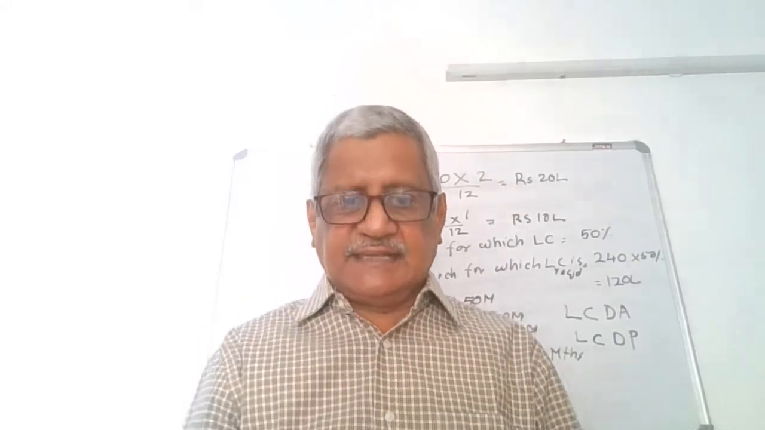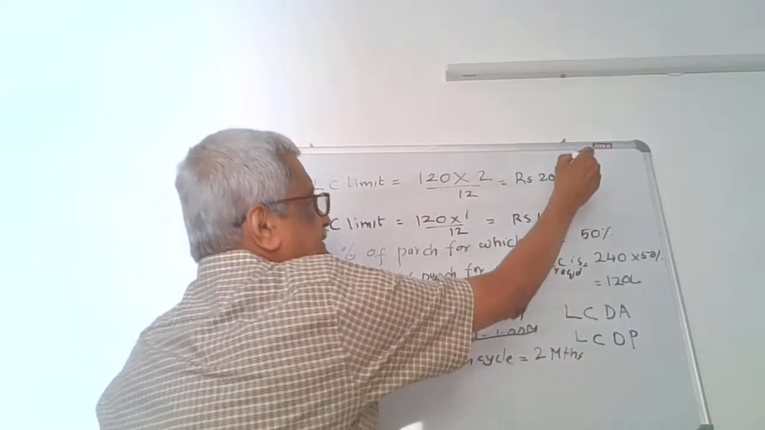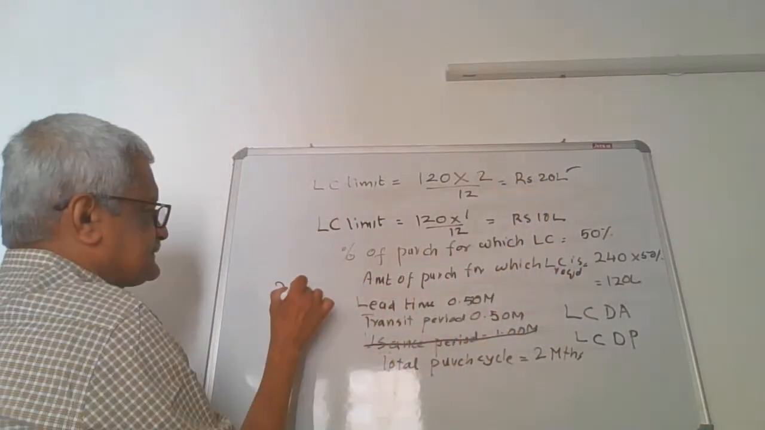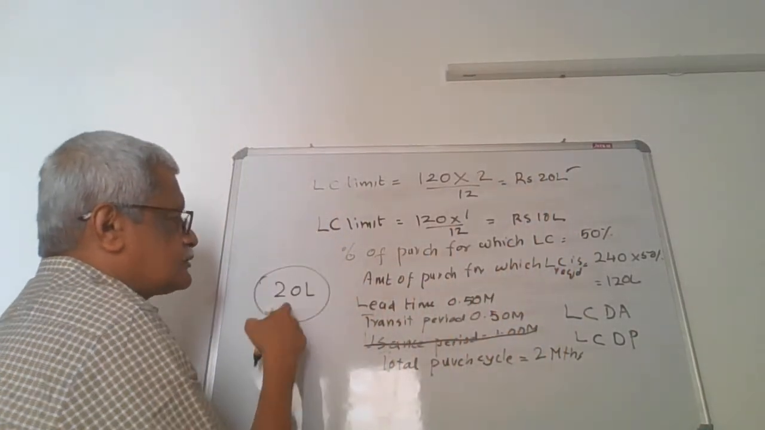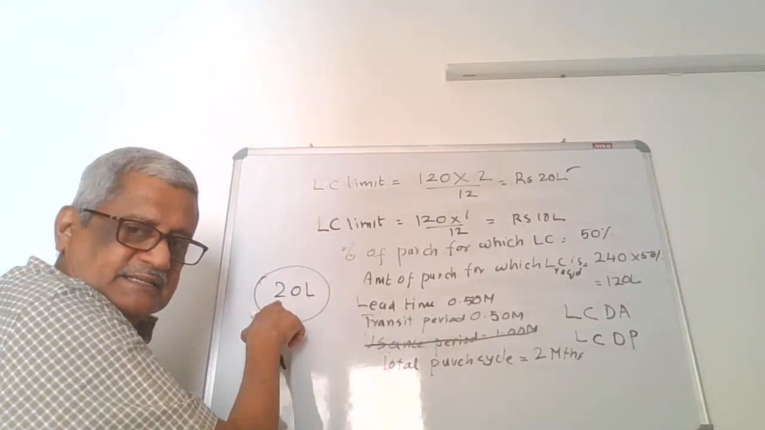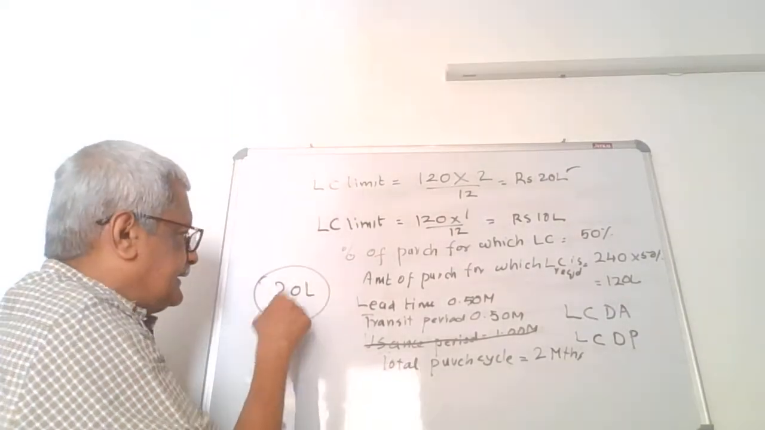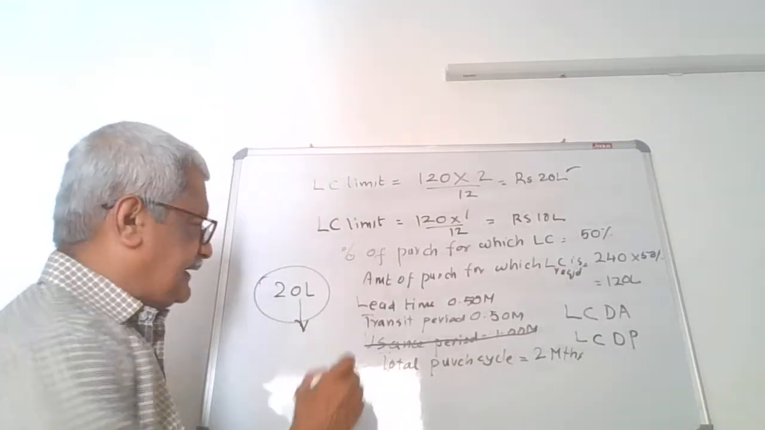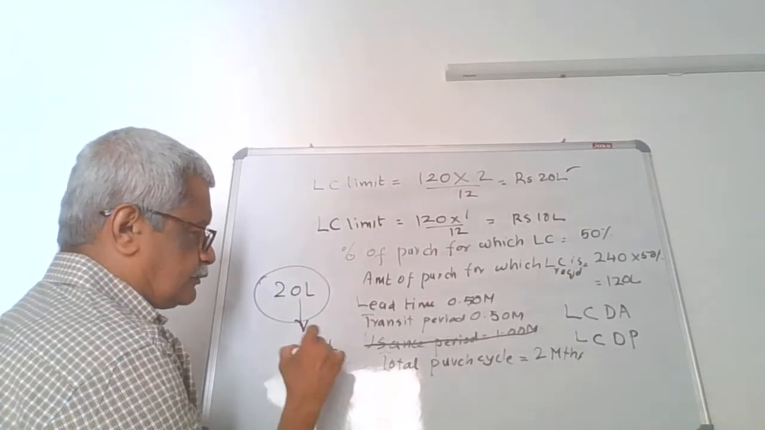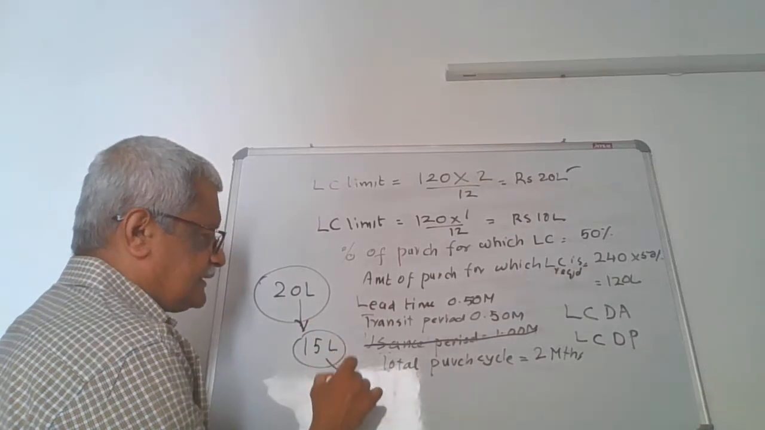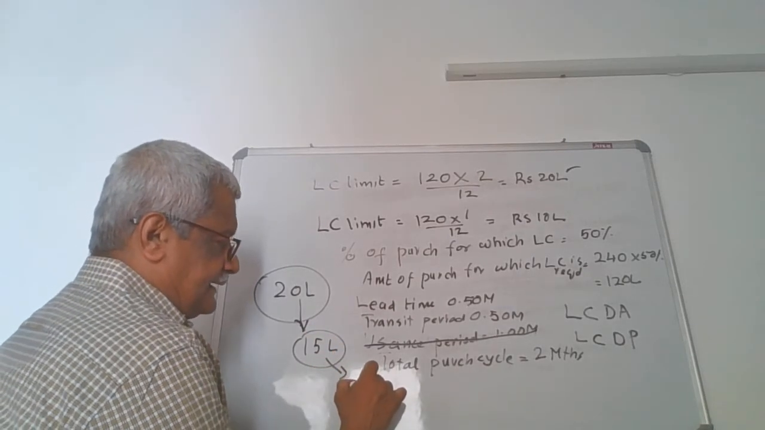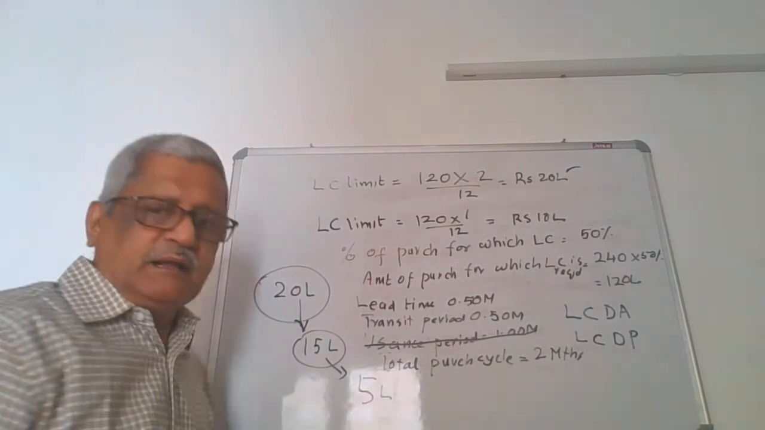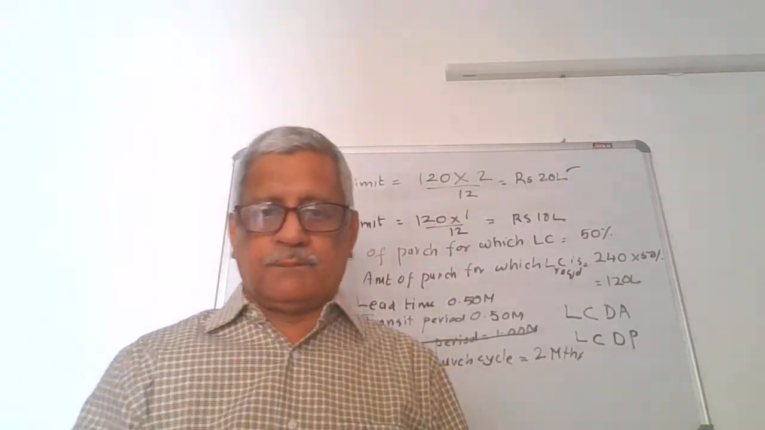So the customer can continuously open LCs, in this case, up to 20 lakhs. The only thing is the total outstanding LC should not exceed 20 lakhs. Whenever some LCs are paid, these 20 lakhs may come down. Suppose an LC for 5 lakh is paid, the outstanding will come down to 15 lakhs. So he can open another LC for 5 lakhs. That is how the account operates.